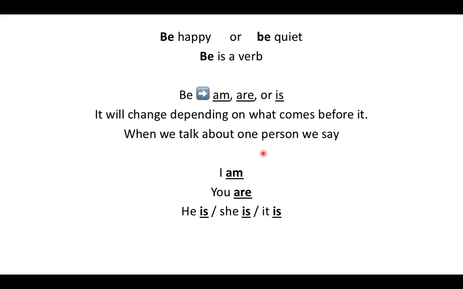Whenever we're talking about one person, we're going to say I am, you are, he is, she is, or it is. And it can be an animal, or something that isn't alive, like a chair or a door. But whenever you have I, you need to use am. When you have you, you have to use are. And if it's he, she, or it, you're going to use is for all three of those.